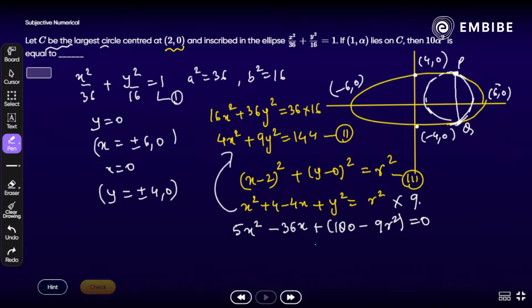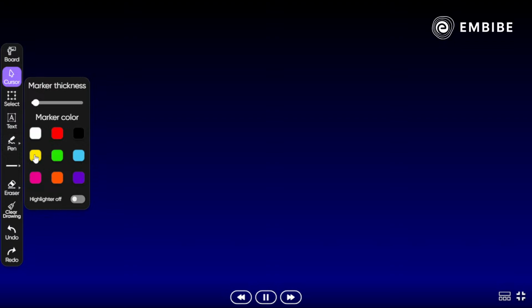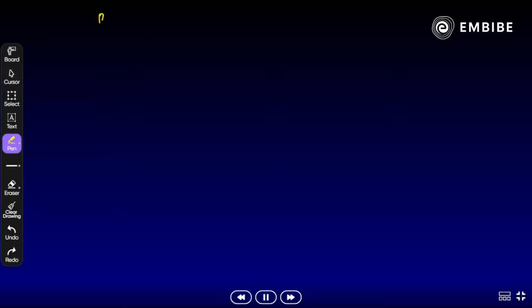Now it is also like a quadratic in x here. यहां पे इसके repeated root होंगे. क्यों? Because the coordinates of P and Q will be same with the repeated root here. So the concept we have to apply, repeated root के केस में आप क्या कह सकते हैं? Discriminant will be 0. If the discriminant will be 0 here, then b square minus 4ac equal to 0.